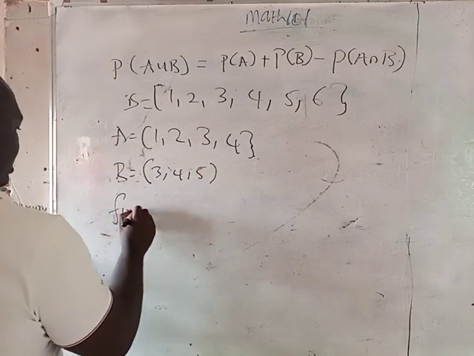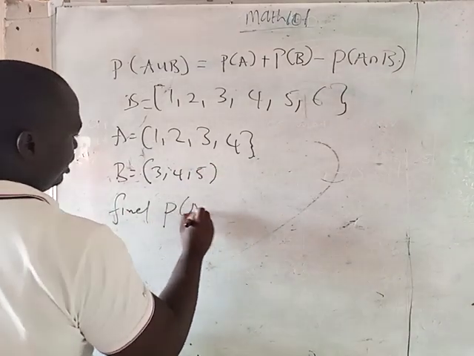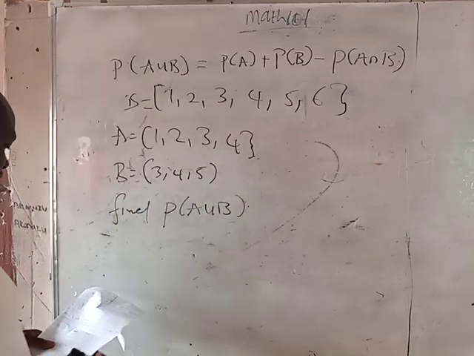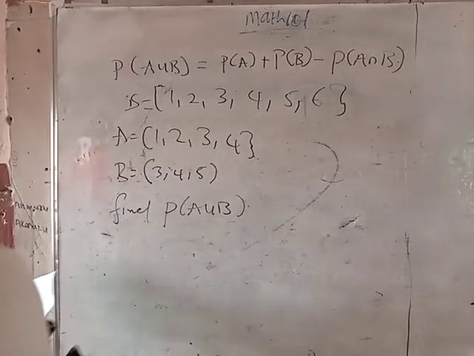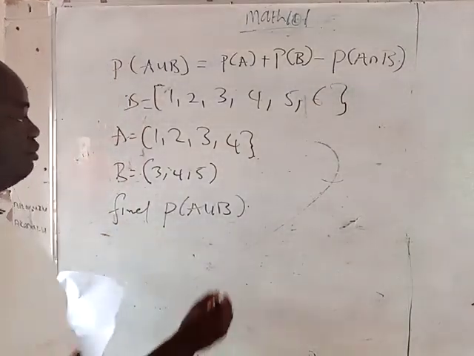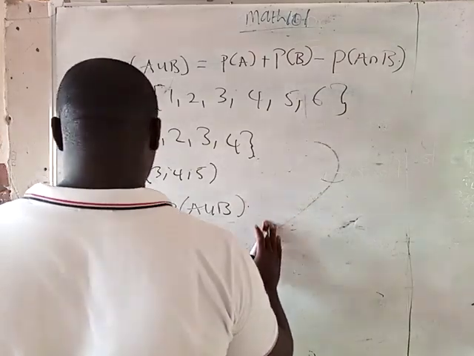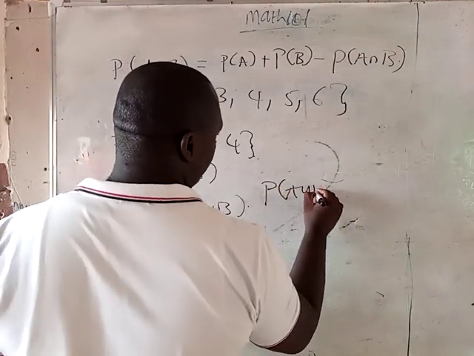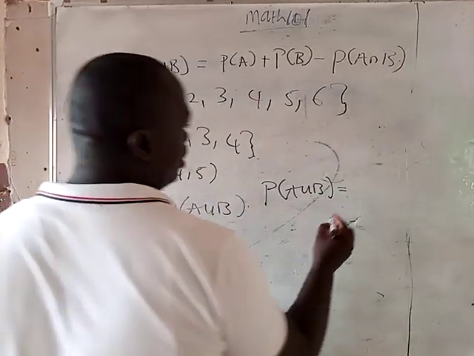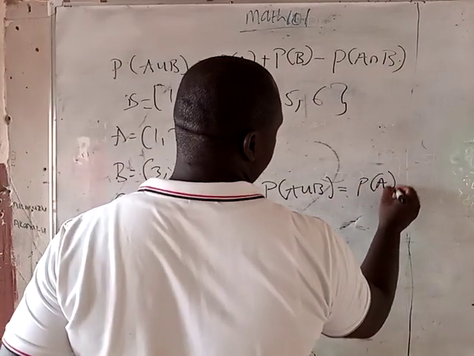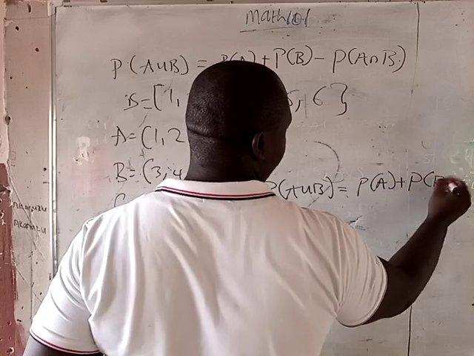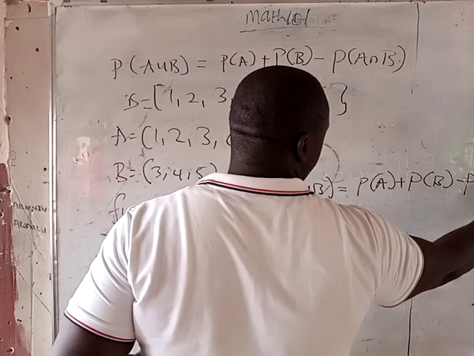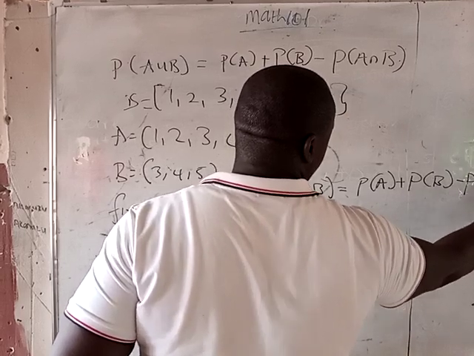And I say you should find the probability of A union B. The first thing we are going to do is write down our formula. The probability of A union B, as you know, is the probability of A plus the probability of B minus the probability of A intersection B.